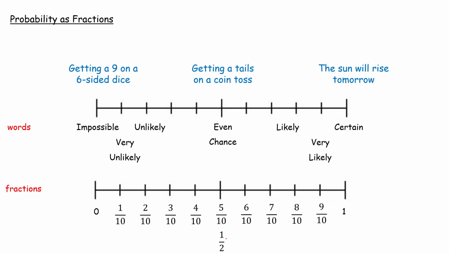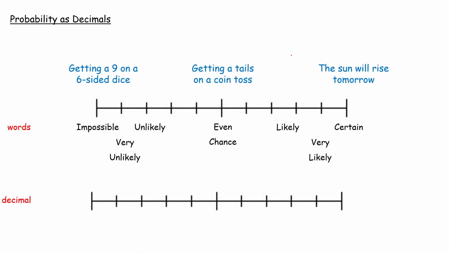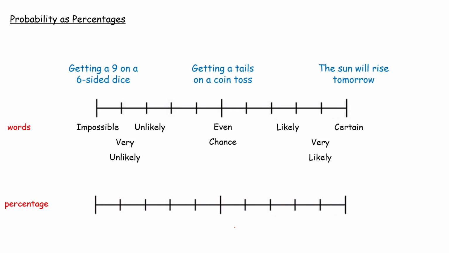So when you use fractions, probability is always between 0 and 1. You cannot have a probability bigger than 1, and you cannot have a probability less than 0. It is between 0 and 1. And an even chance is a half, like getting a tails on a coin toss. As a decimal, it's the same thing, just in decimals, so there you go. Again, it is between 0 and 1. That is crucial, with the even chance being 0.5. And then as a percentage, it's between 100% and 0.